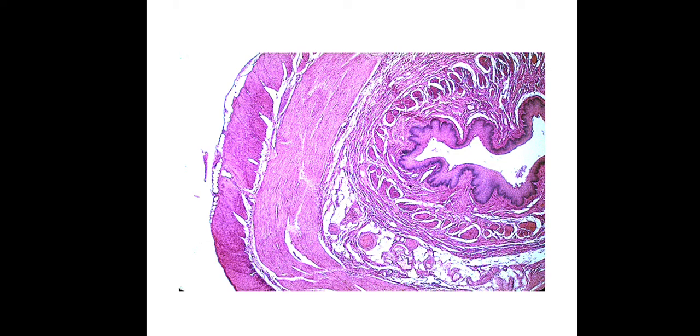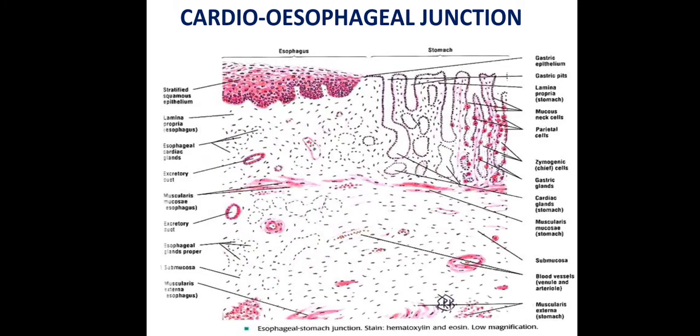There are 3 kinds of muscles here. Upper one third contains skeletal muscle fibers, middle one third contains both skeletal and smooth muscle fibers, and lower one third of the esophagus contains only smooth muscle fibers. Then serosa, adventitia surrounds most of the esophagus except for the lower one third, which is covered by the serosa. So this is all about the esophagus.